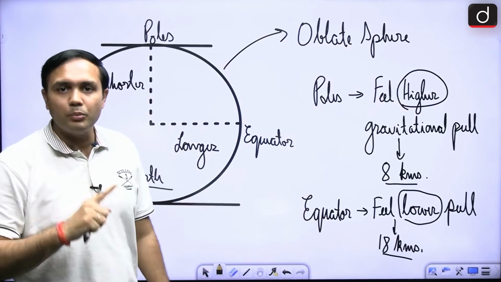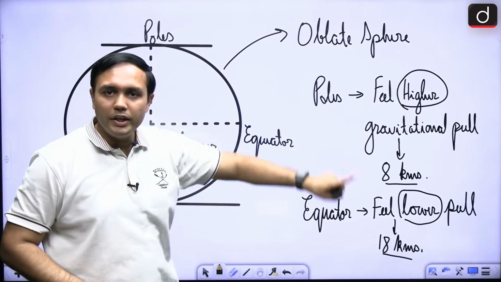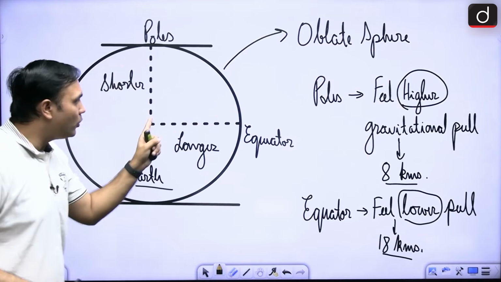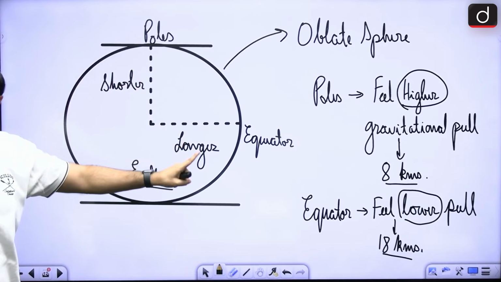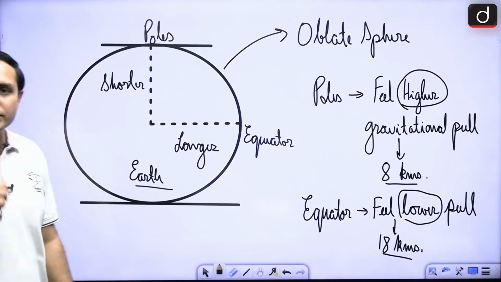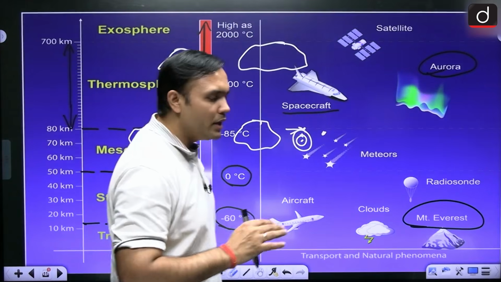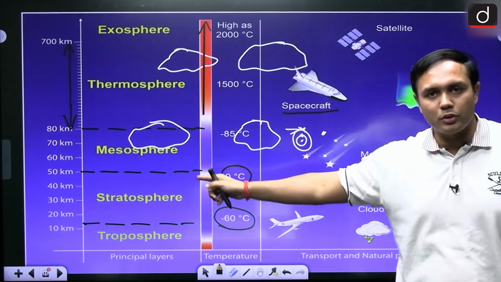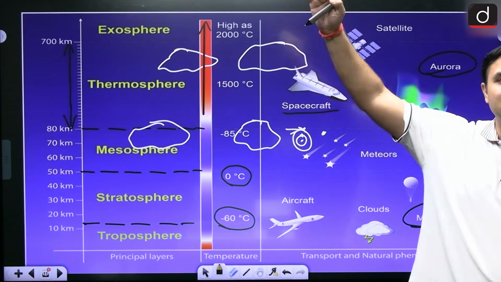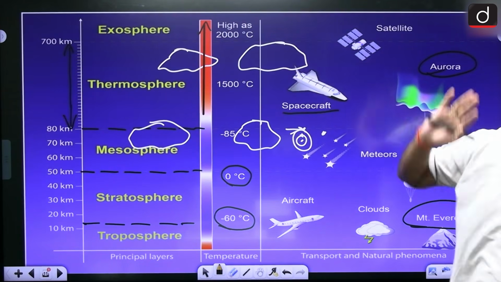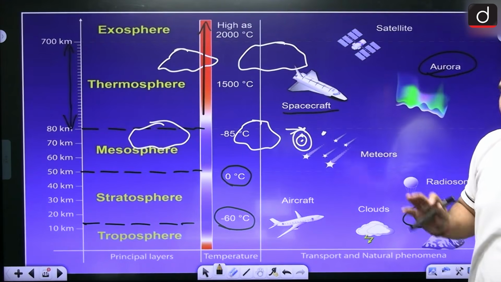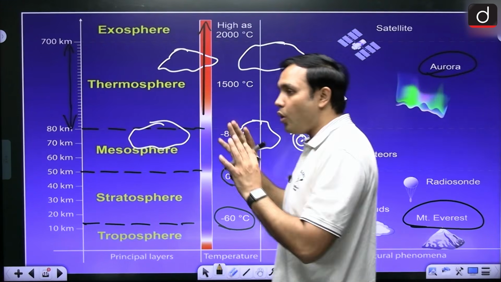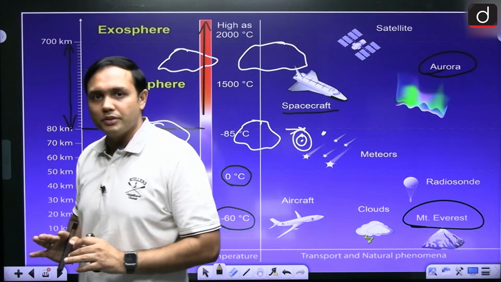So, this is a very, very important aspect, that 8 to 18 kilometers. Why is it so? Because of the difference between polar radius and equatorial radius, right? This is you are seeing with respect to troposphere mostly, but it will have an effect. You can be asked this question with respect to troposphere, that why is it that its range fluctuates from 8 to 18 kilometers.